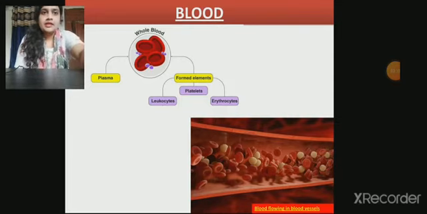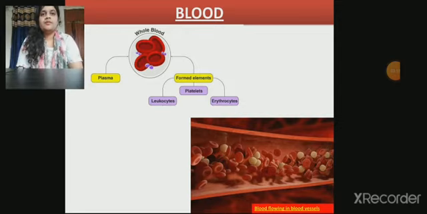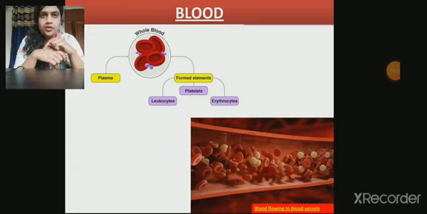Okay, and the next component is the platelet. If we take an analogy, whenever you have a cut on your body or get injured, the blood oozes out from our body surface, and within a minute or a second it gets clotted. So do you ever think what is the factor responsible for this clotting? The platelets are responsible for this clotting.